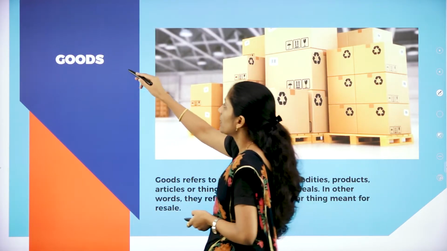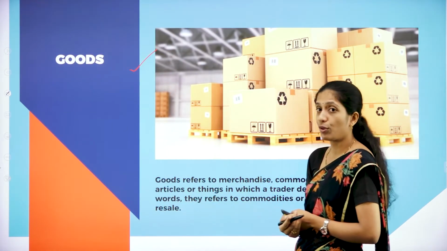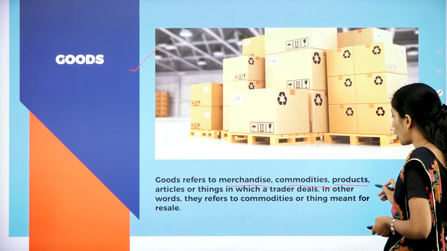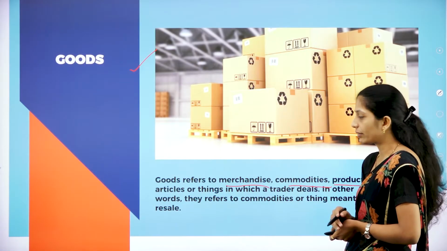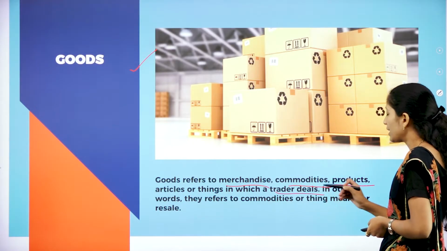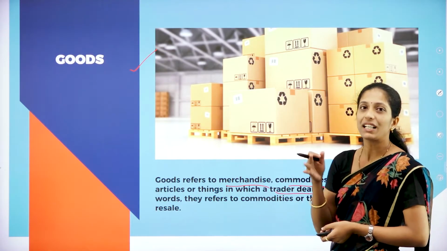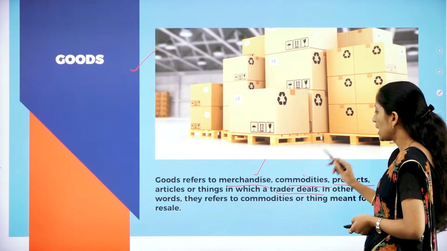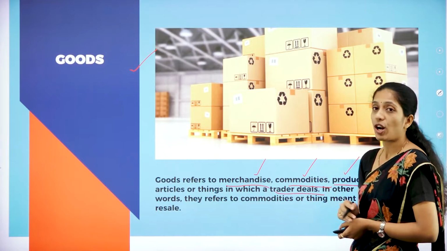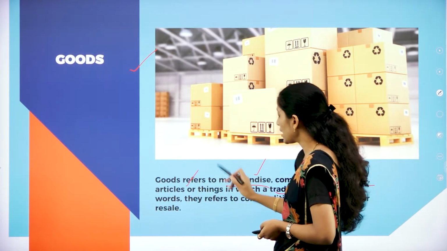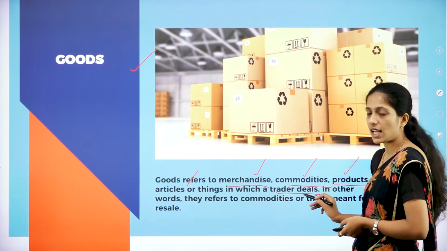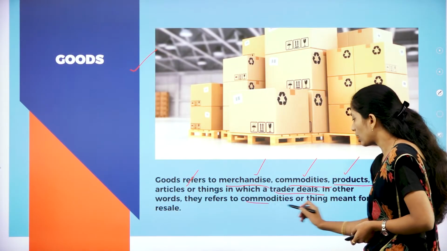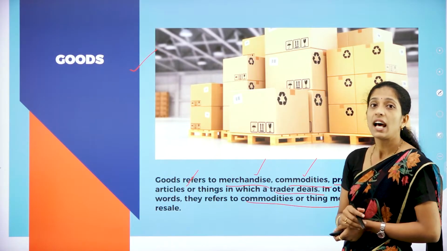Next, goods. So let us see what is the meaning of goods. Goods refers to merchandise, commodities, products, articles or things in which the trader deals. So with whom the trader deals, that is called as goods. So it may be merchandise, commodities, products or articles or any other things with which the trader deals. It is called as what? Goods. So in other words, they refer to the commodity or thing meant for resale.